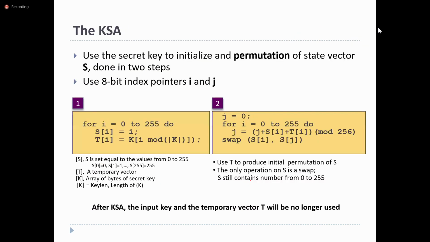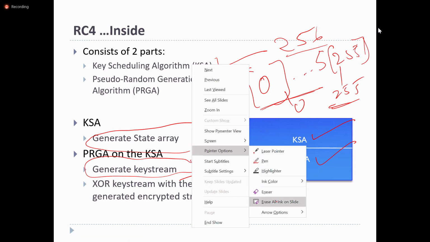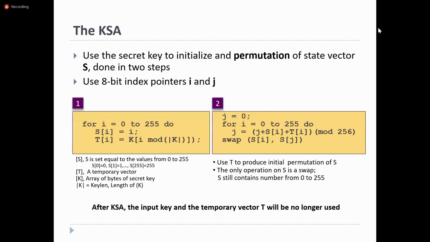If you observe how the key scheduling algorithm is going to generate the state array: it uses a secret key to initialize and permute the state vector.